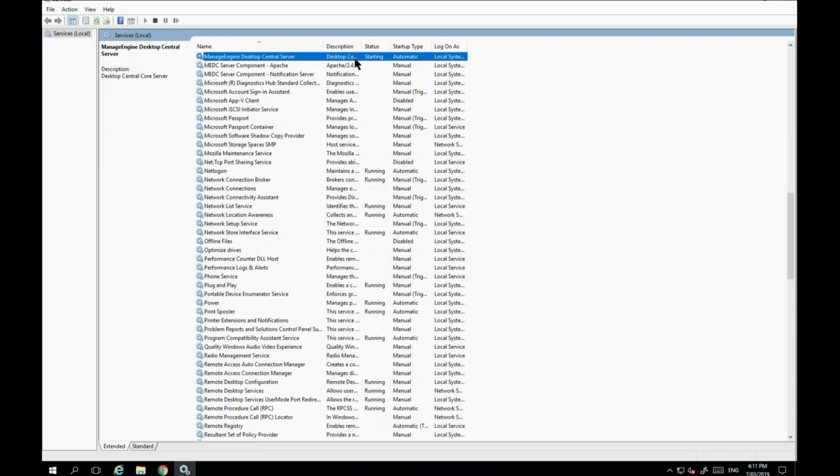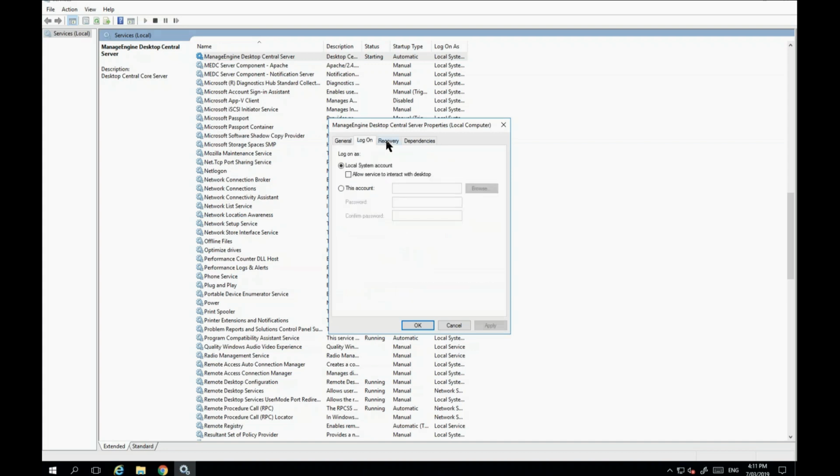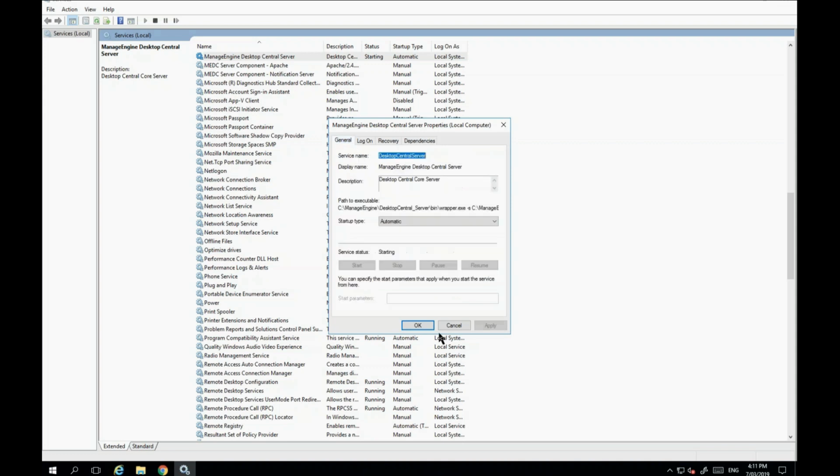It's still in starting state, so I'll give it a couple of seconds and I'll browse around the properties. Startup type automatic is fine. I haven't set up recovery at this stage, but it is highly recommended to set up recovery so that every time your service gets stopped, it gets automatically started.